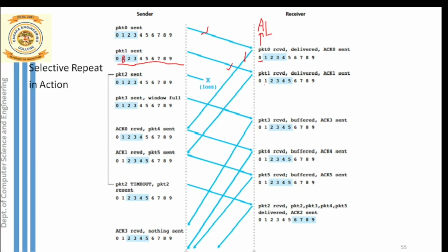Yes, that is the expected packet at the receiver side. Immediately after receiving packet 1, the receiver will slide his window by one more position, and that particular packet 1 is extracted and delivered to the application layer above. So packet 1 is also extracted. Immediately after doing that, the receiver will send ACK 1, that is the acknowledgement for this particular received packet. So sliding is done, extraction and delivery is done, and sending of the acknowledgement is also completed. So that is the job of the receiver.